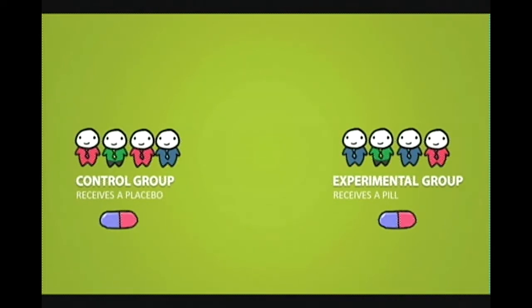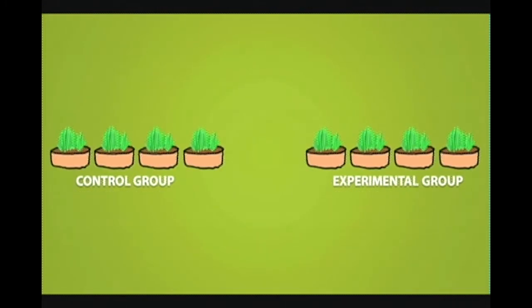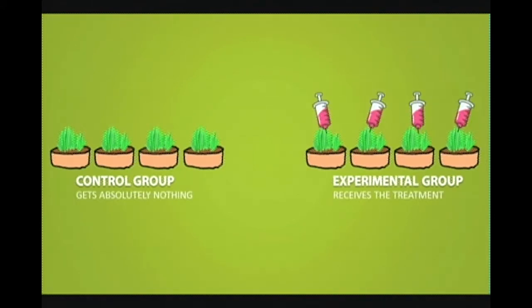If the percentage of people in the experimental group significantly gain more strength than the people in the control group, then we can say that the pill is actually the cause for gaining strength. You can think of the control group as just doing nothing to it. We have the placebo for humans because we can perceive things psychologically. If instead our experimental units were plants, which lack a nervous system and the ability to perceive things psychologically, then we don't really need a placebo. So the experimental group of plants receives the treatment and the control group gets absolutely nothing. And then we would compare the results from the experimental group and the control group.